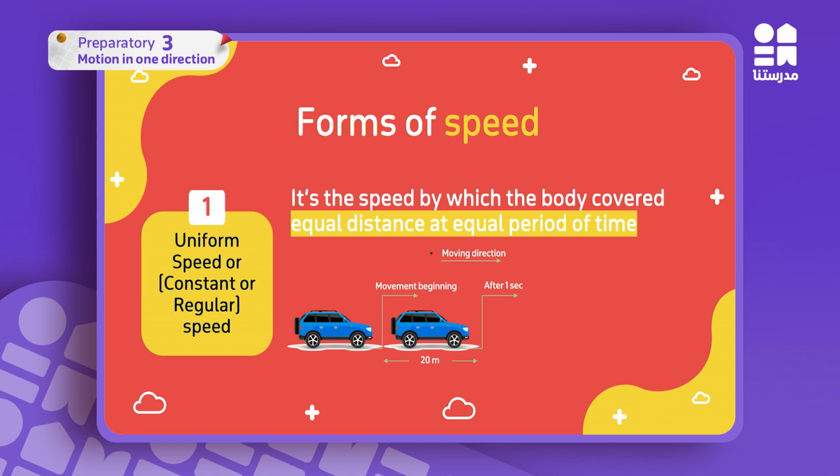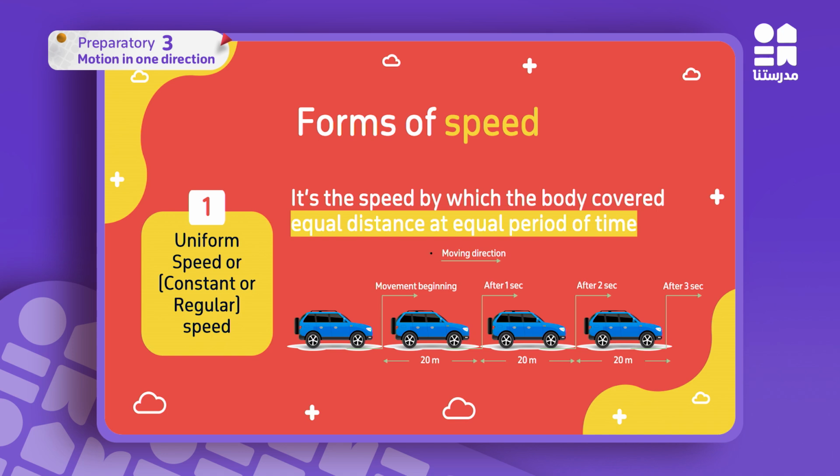I start to operate my car, and after the first second, I've covered only 20 meters. Concentrate with me. Then after the second second, I cover the next 20 meters. And in the third second, I also cover 20 meters.